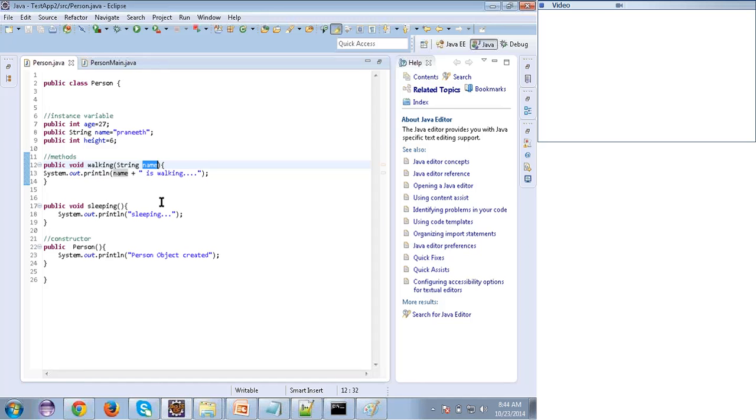I told you, right? This name is an instance variable. So this I can access directly with the object, and this one I'm giving inside the method. So this is the local variable to the walking method. So I can't access this with the object. It's a local variable, and this is an instance variable. Clear? Yeah.